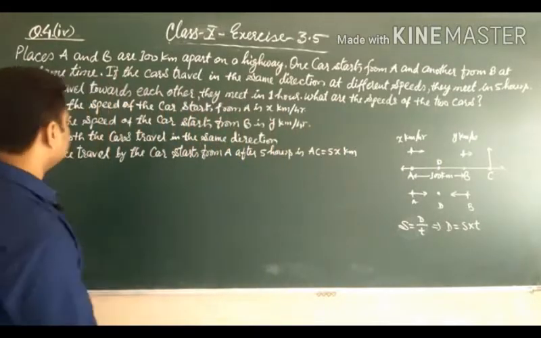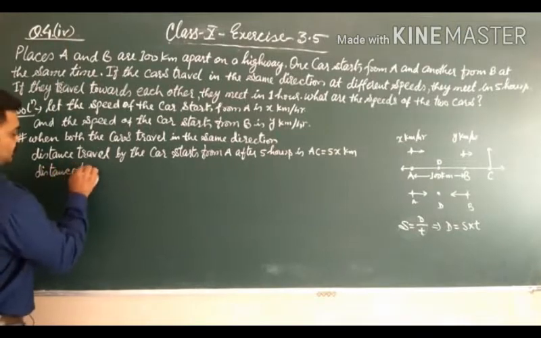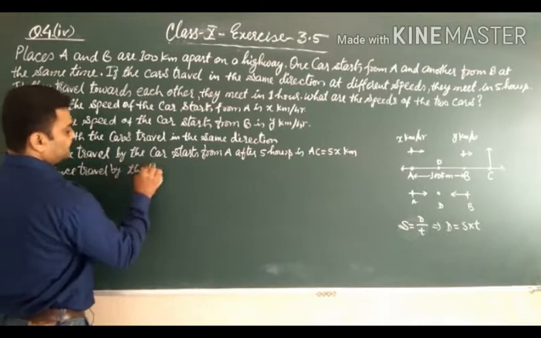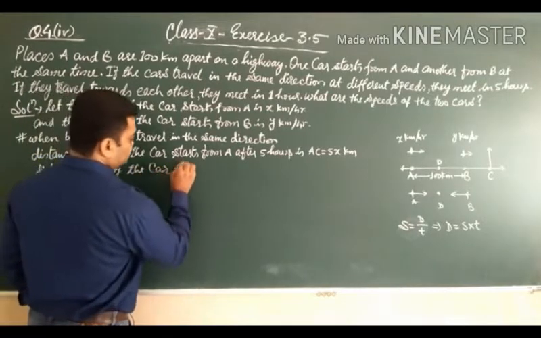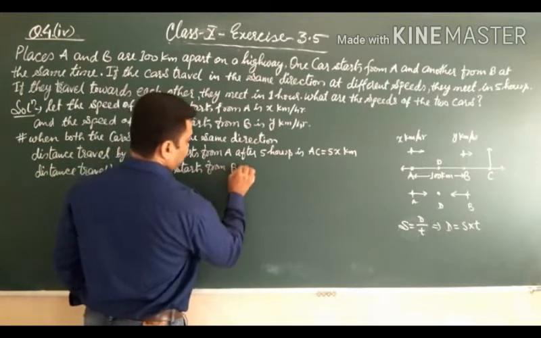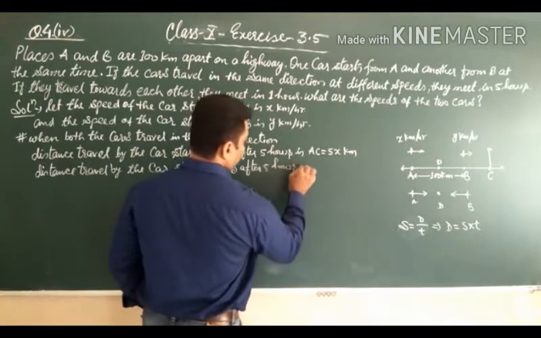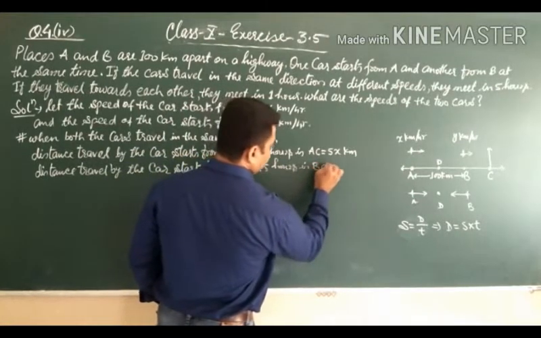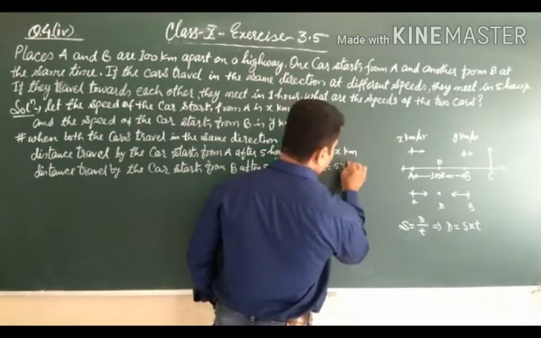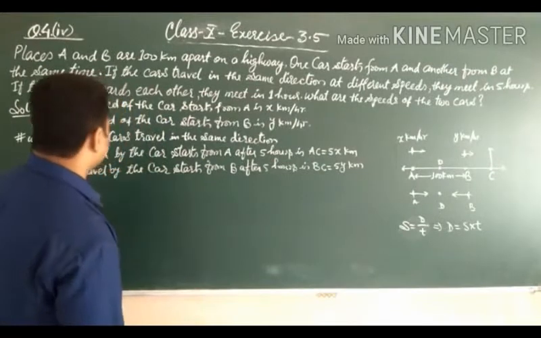Clear? Similarly, the distance traveled by the car that starts from B after 5 hours is BC equal to 5y kilometer. Clear?